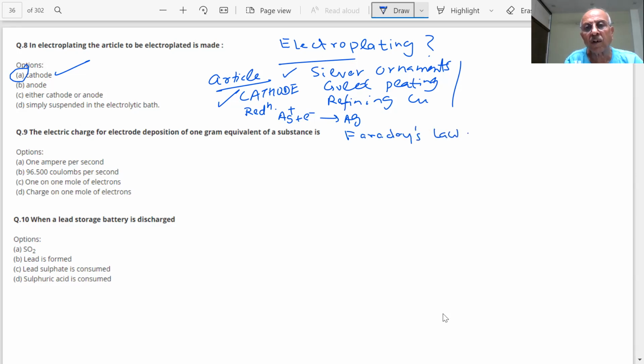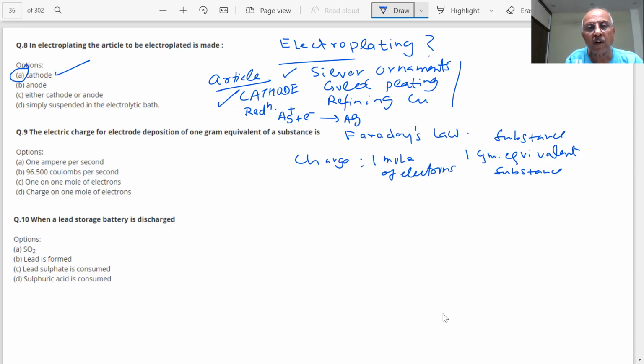Because experimentally what they found, that to deposit 1 gram equivalent of a substance, how much charge is required? The charge on 1 mole of electrons. What is the charge of one electron? 1.6 into 10 raised to power minus 19 coulombs. And for 1 mole, how many electrons? 6.022 into 10 raised to power 23.